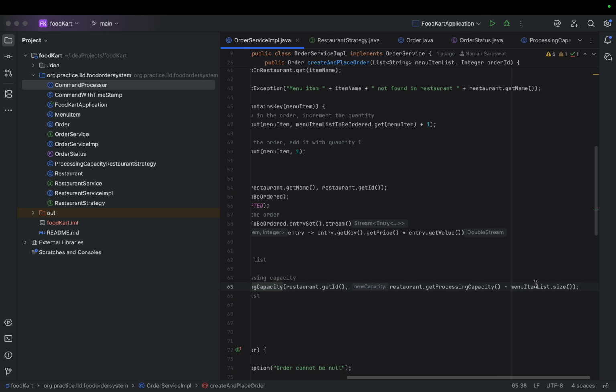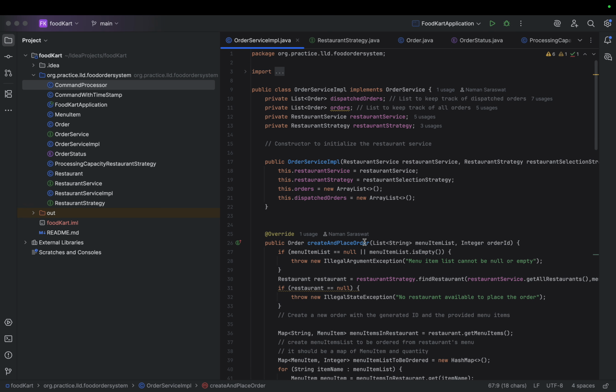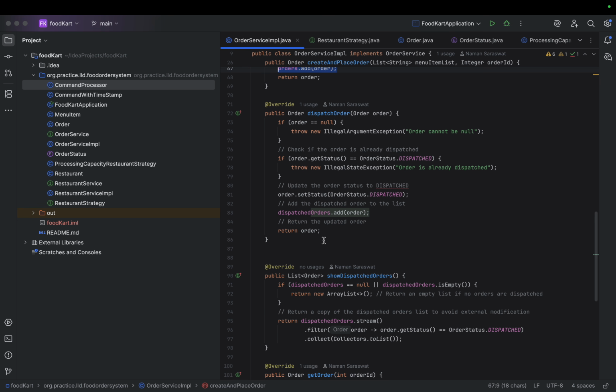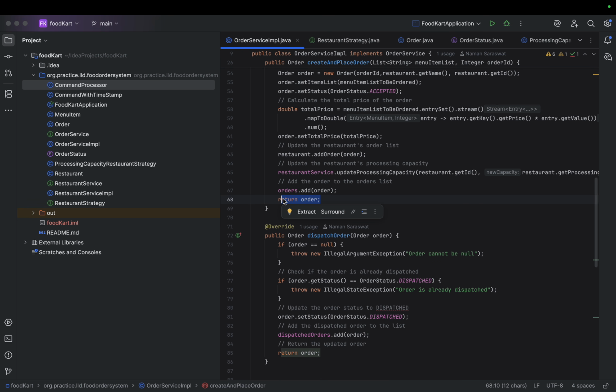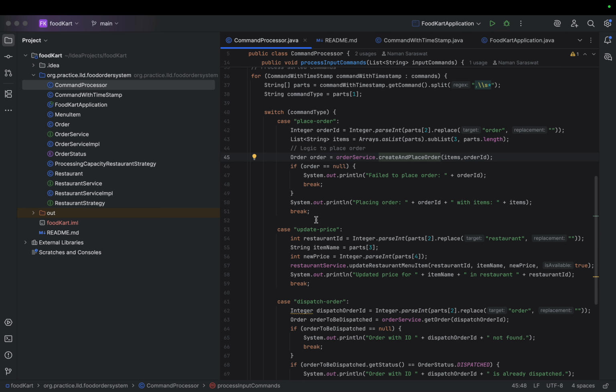So we will get the processing capacity and decrease it by the size of the menu item list. Then we will add it in the orders list that is provided in the order service simple, and then we will return the order. This is one flow that I have explained here.